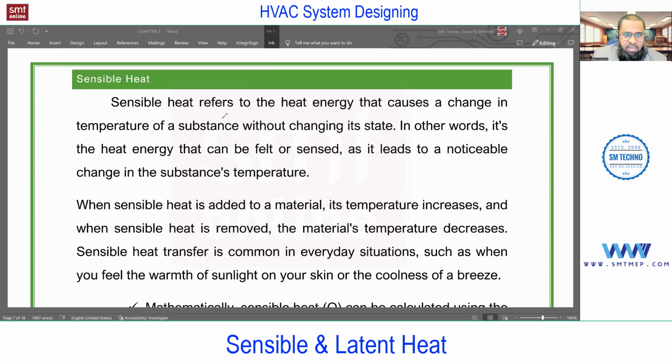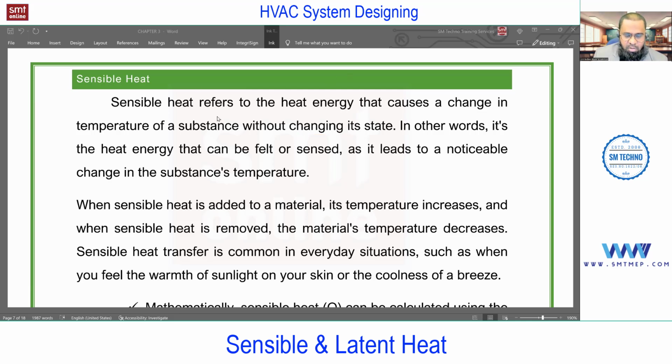So you see, sensible heat refers to the heat that causes a change in temperature of a substance without changing its state. In other words, it's a heat energy that can be felt or sensed, as it leads to a noticeable change in the substance temperature. So when sensible heat is added to a metal, its temperature increases, and when sensible heat is removed, the metal temperature decreases. Sensible heat transfer is common in everyday situations, such as when you feel warm from sunlight on the skin, or cold from a breeze. Just a sensible feeling without any change in phase. We are not getting the sweat.